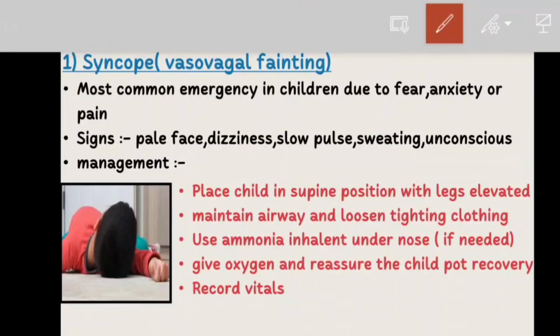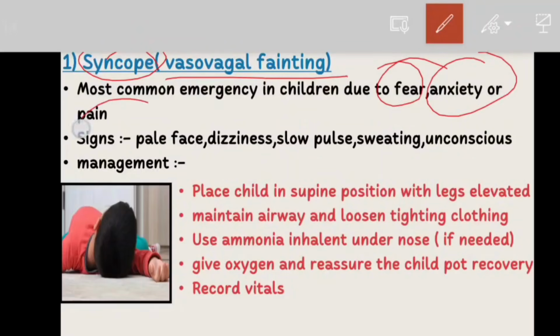Okay, so the first and most common emergency in children is syncope. It is also called vasovagal fainting. So what is syncope? Syncope is a temporary loss of consciousness because the brain does not receive enough blood for a short time. In children, it usually happens due to fear, anxiety, or pain, that is, during injection or extraction.